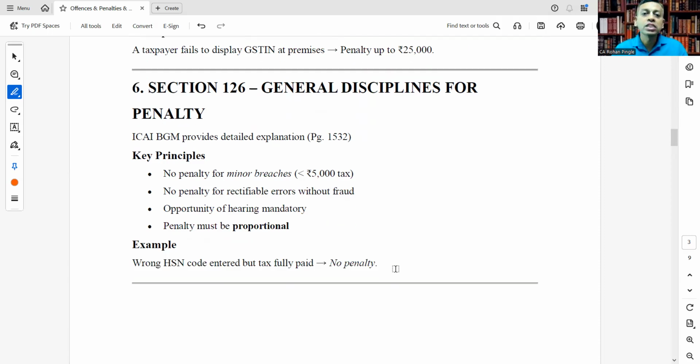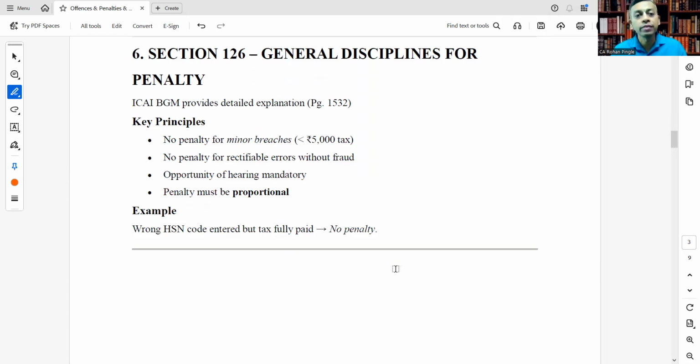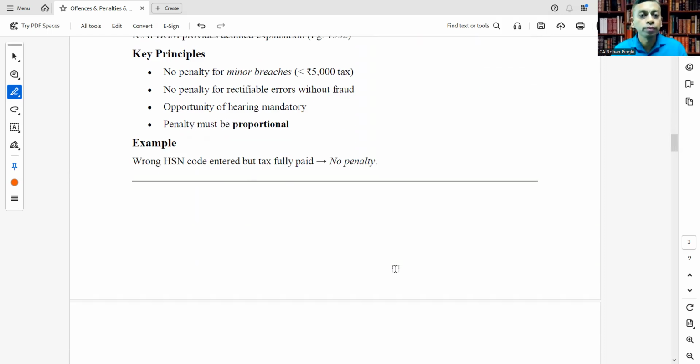Section 126, general disciplines for penalty. What disciplines we need to follow? Key principles: no penalty for minor breaches. That is breach up to rupees 5,000, less than 5,000 of tax, then no penalty for such cases. No penalty for rectifiable errors without any fraud. Means if there are errors which are rectifiable and no fraud is involved, then no penalty can be levied.